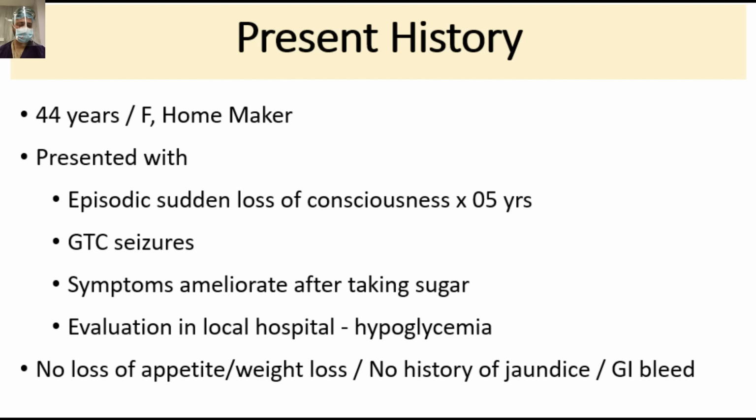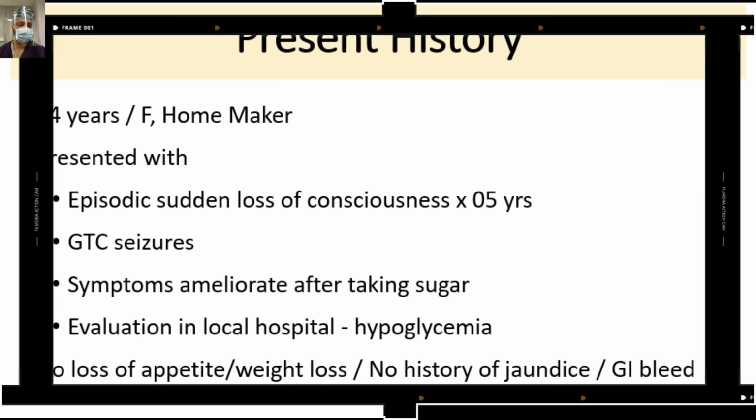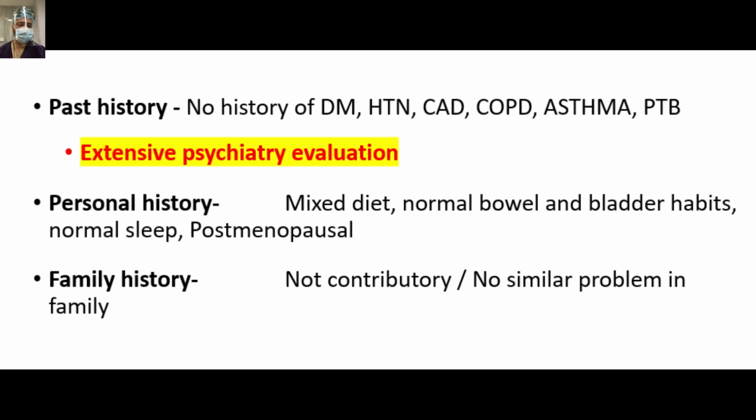So this 44-year-old lady homemaker presented with episodic sudden loss of consciousness for the last 5 years, with a history of generalized tonic-clonic seizure, symptoms relieved after taking sugar, evaluated in a local hospital, found to have hypoglycemia. There was no history of loss of appetite, weight loss, no history of jaundice or GI bleed. So what can it be? So this patient was evaluated extensively for psychiatric illness because she was becoming unresponsive or there was confusion at times.